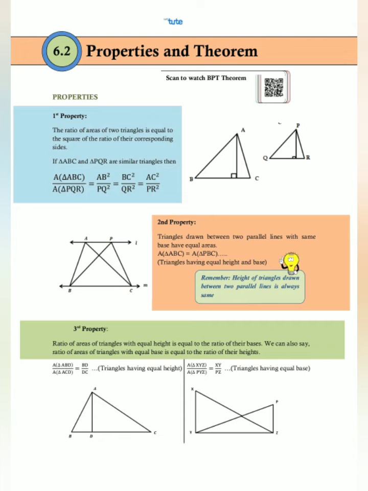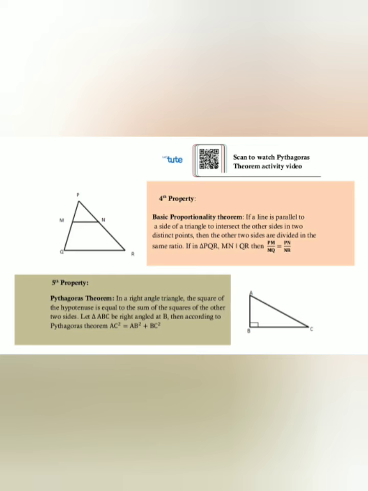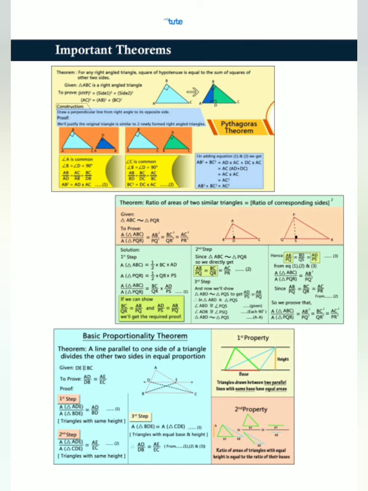Here you have to note it down: first property, second property, third property, fourth property, and here will be the fifth property. And here I have given a table in which you can see what kind of theorem is given and how we can prove it in an easy way.